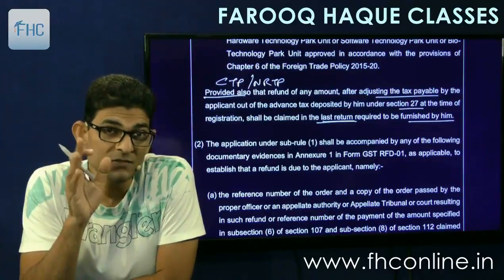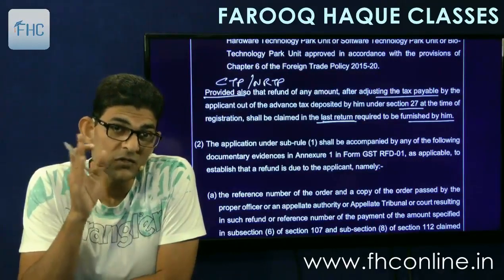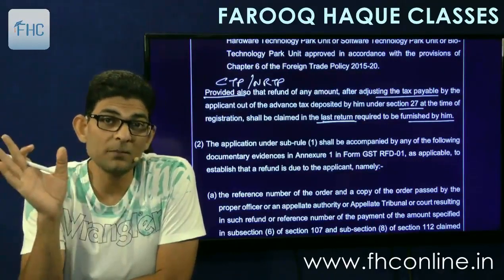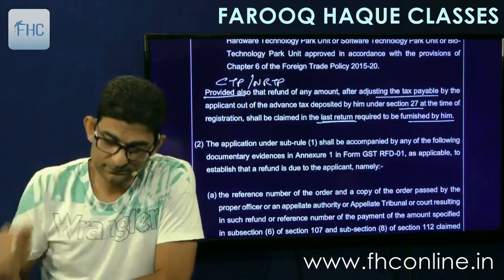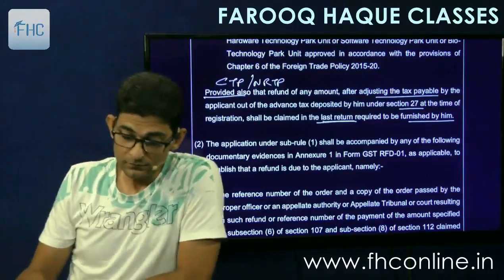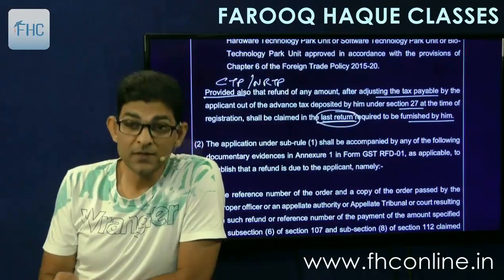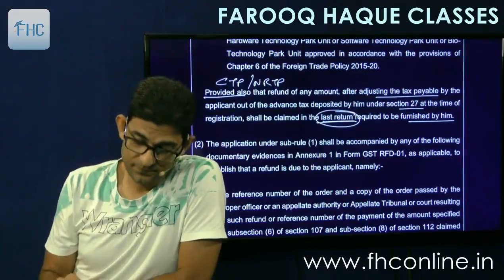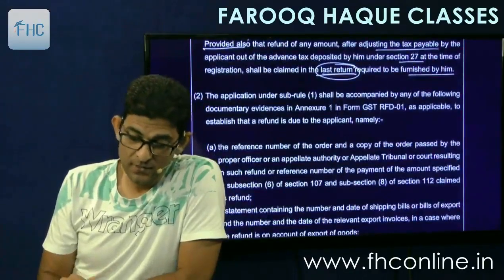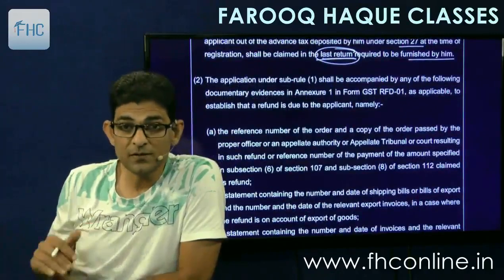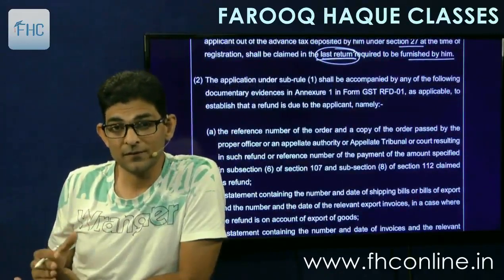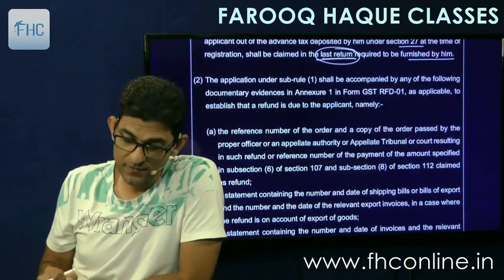So whatever balance is left in the last return, that will be allowed to them as a refund. Shall be claimed in the last return, not in between. So they cannot claim refund in between, they have to claim the refund at the end in the last return.